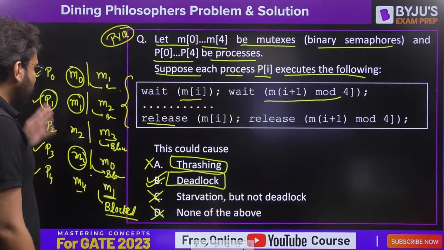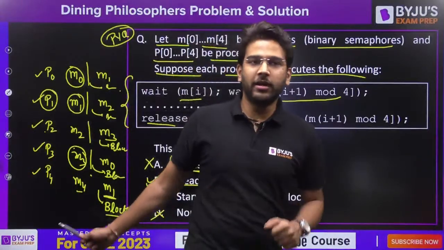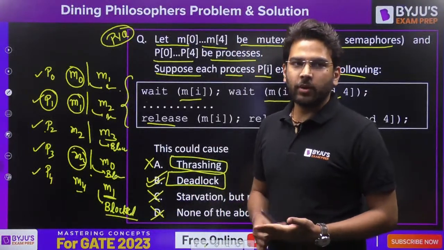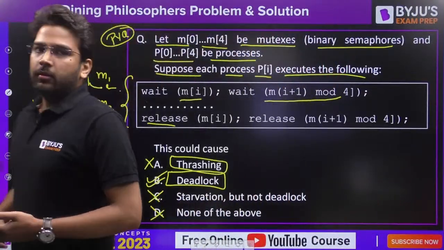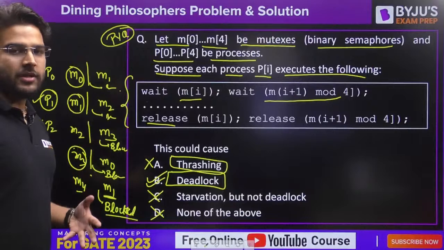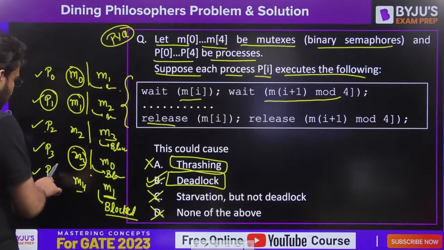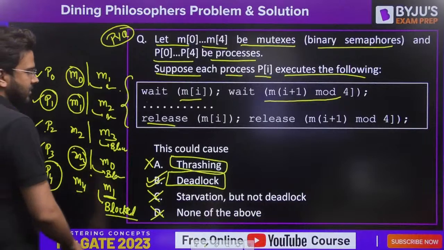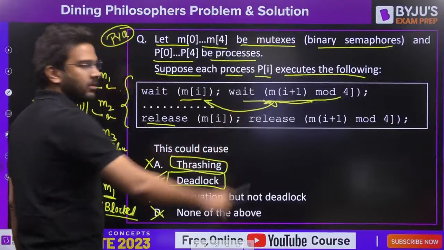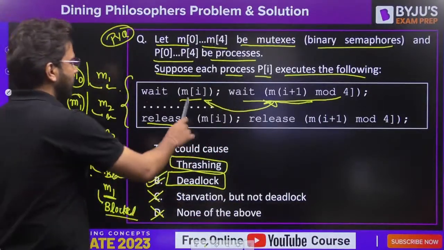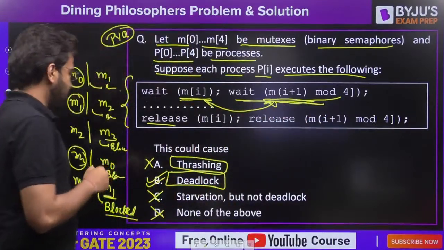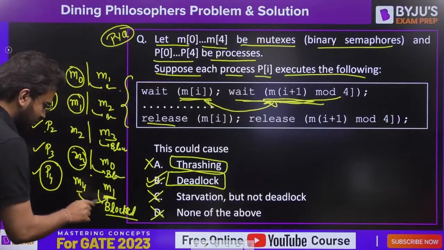Clear? Now if I want to eliminate this possibility of deadlock in this code, what to do? The best thing would be to change the code for this P4 process. First perform this one and then this one. We can interchange these two statements. First P4 will wait on this one, and then wait on M of I.